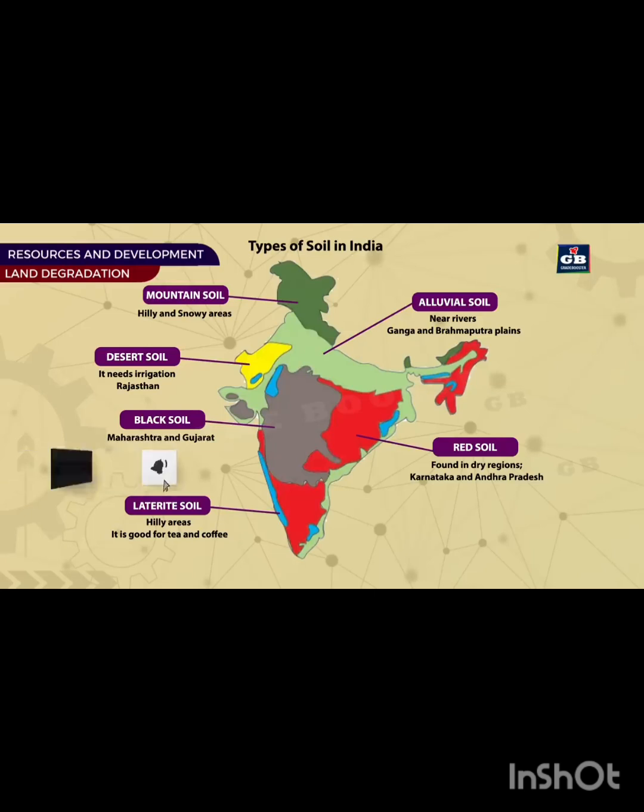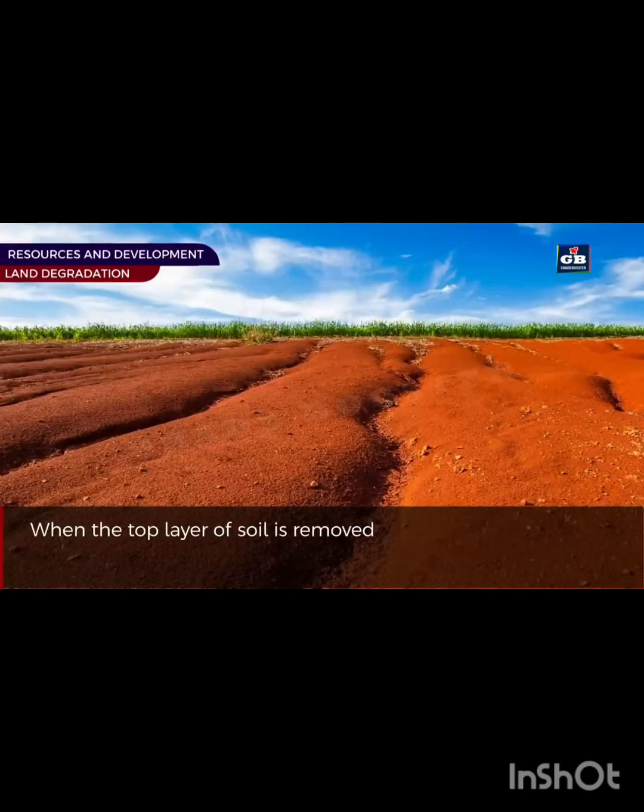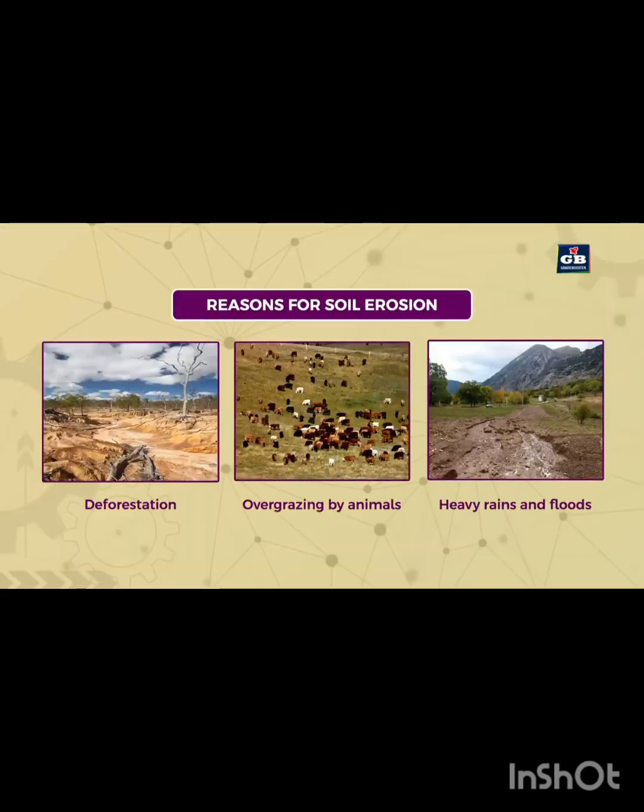It is found in hilly and snowy areas. Soil erosion. What is soil erosion? When the top layer of soil is removed by wind or water, it is called soil erosion. Soil erosion is caused by deforestation, overgrazing by animals, heavy rains and floods.